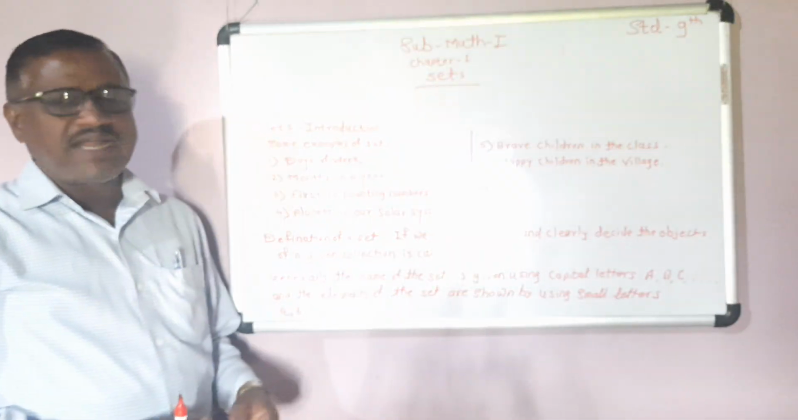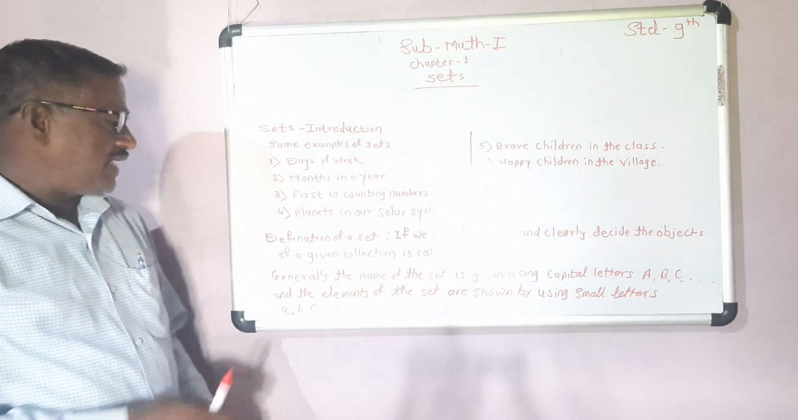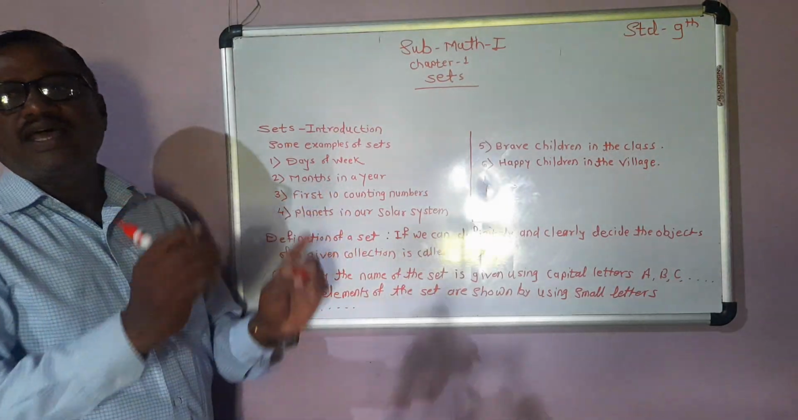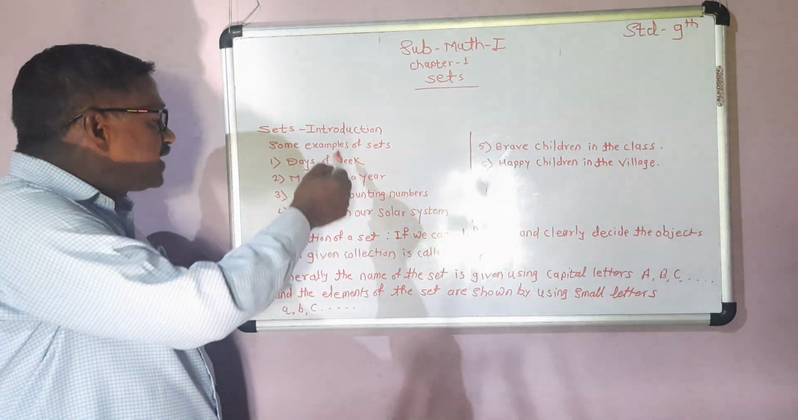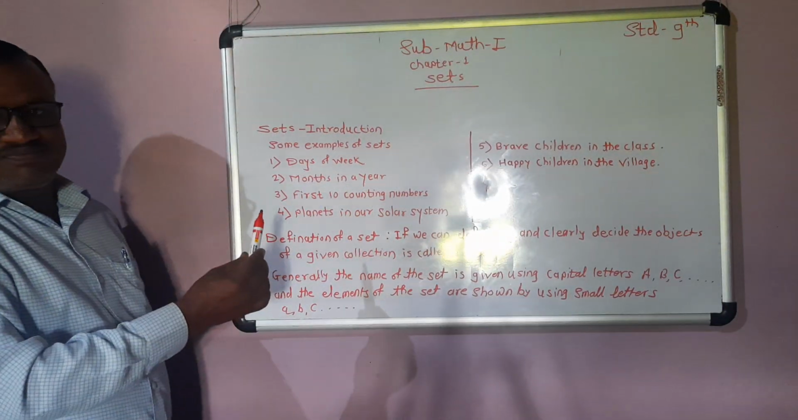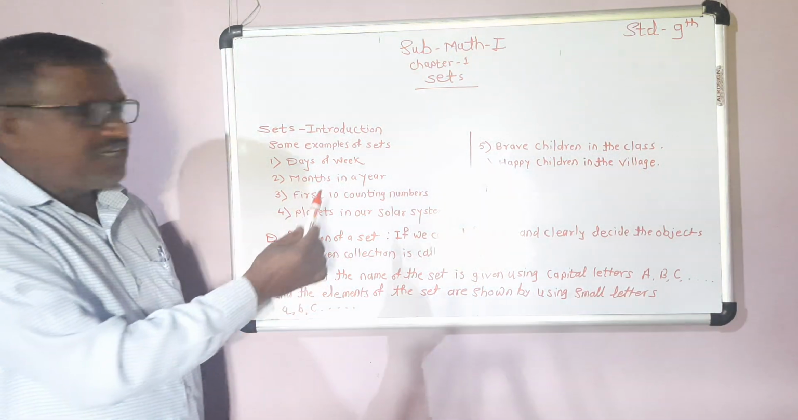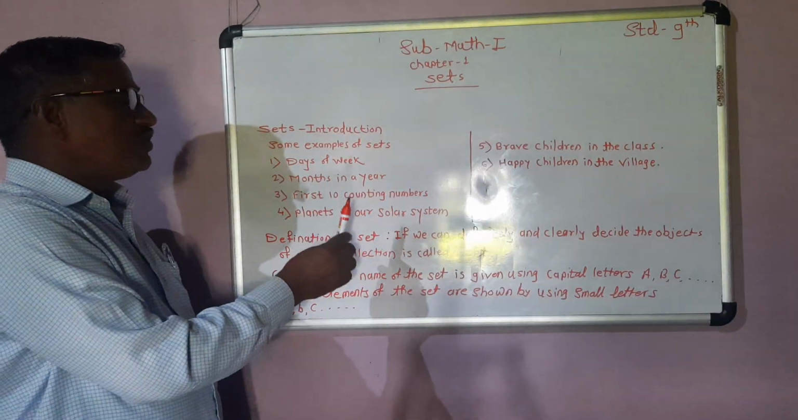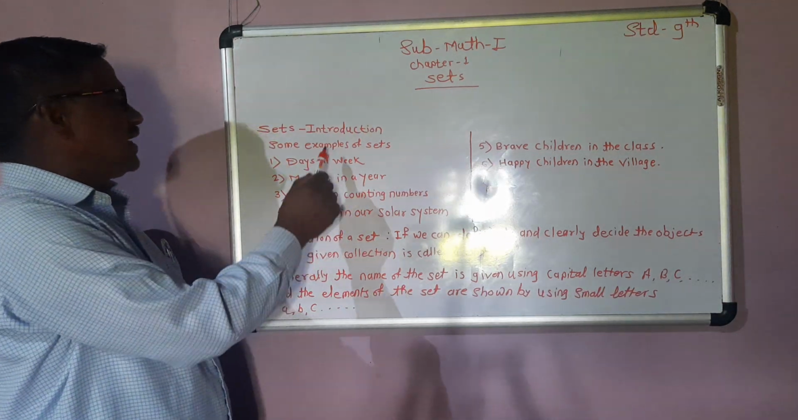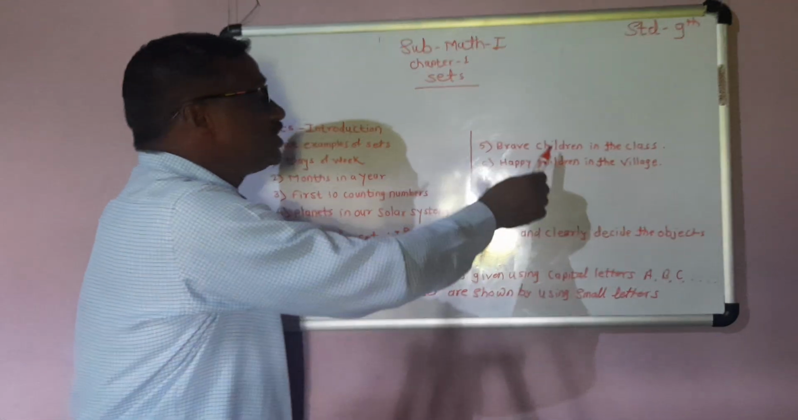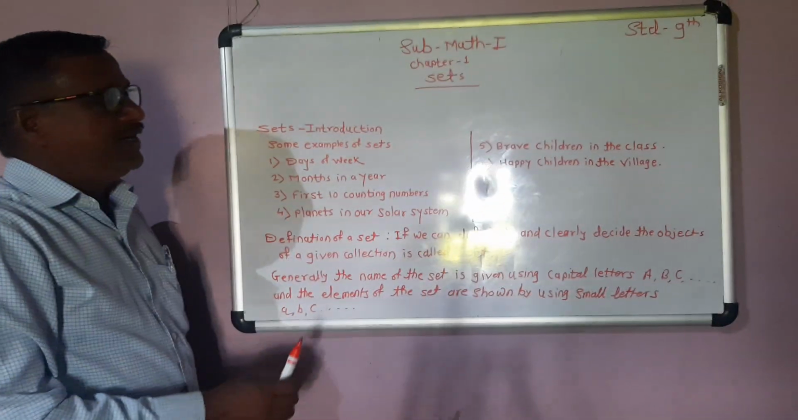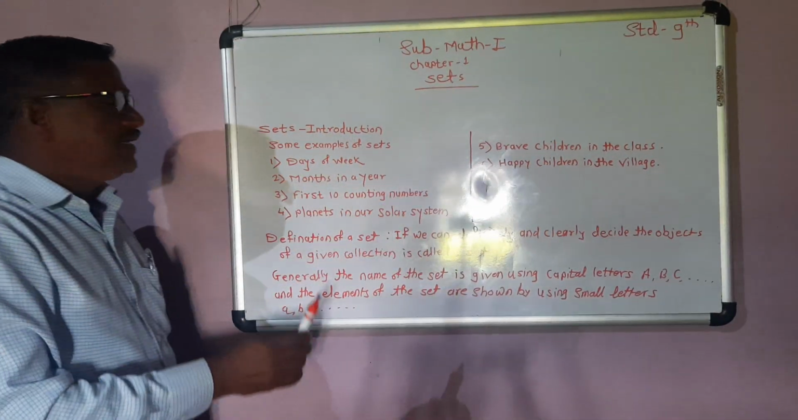If we can definitely and clearly decide the objects of given collections, then it is called a set. These are definite and identifiable. We can definitely and clearly decide these examples, but these two examples we cannot definitely and clearly decide. Therefore, these two are not sets.